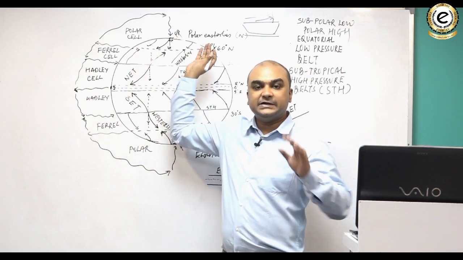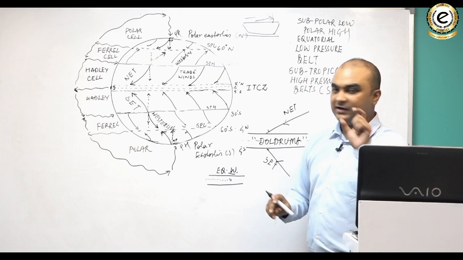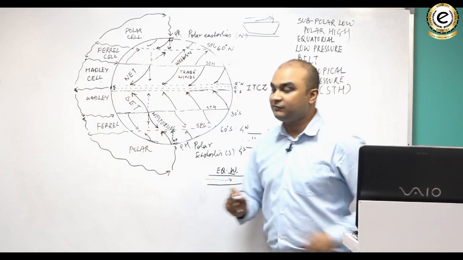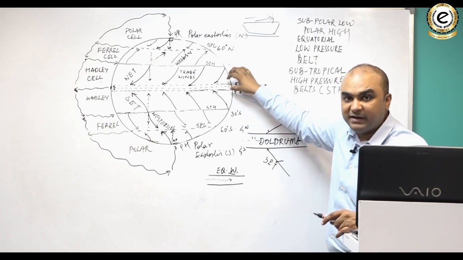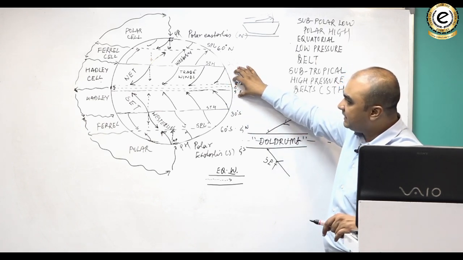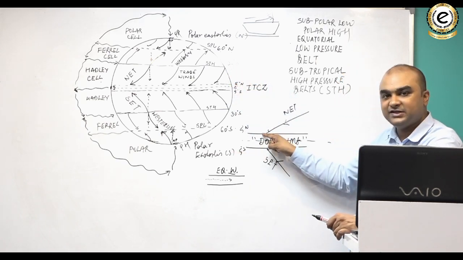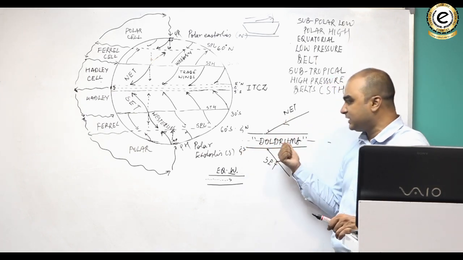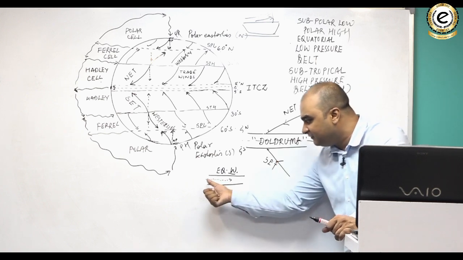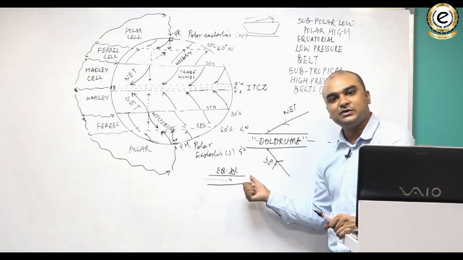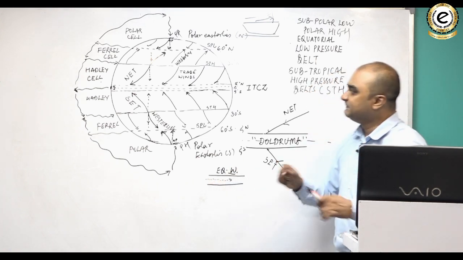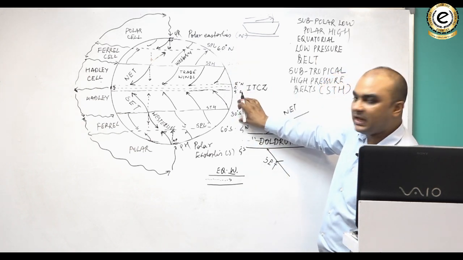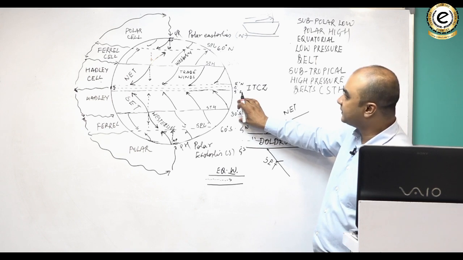So in this way we can understand how the general circulation of air takes place over the Earth's surface. It forms 3 cells, the Hadley cell, the Ferrel cell and the polar cell. It forms 7 pressure belts, and they are the equatorial low pressure belt which has a northern edge, a southern edge, and within it there is a sense of calmness which is known as doldrums, but at times there is a weak wind blowing in it. It is known as equatorial westerlies. The subtropical high pressure belt north, subtropical high pressure belt south, 30 degree north and south.